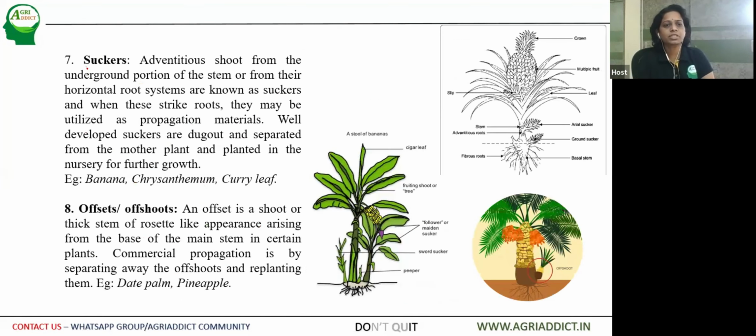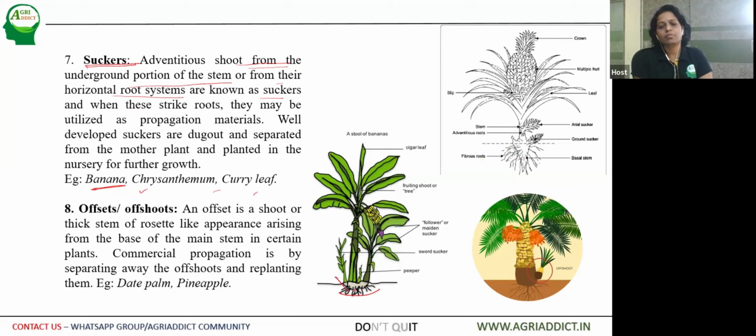Then the other modification of horticultural importance is suckers. The main important examples are banana, chrysanthemum and curry leaf. The adventitious shoots from the underground portion of the stem or from the horizontal root systems are known as suckers. Here banana has the rhizome. You can see in this picture the rhizome, upon which the suckers are being produced.